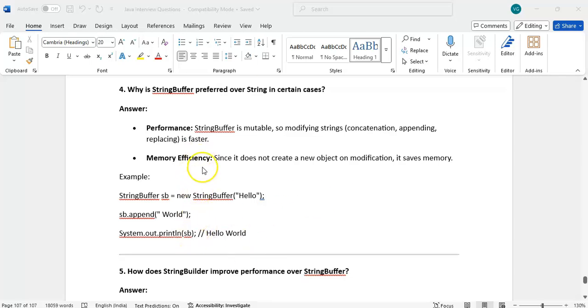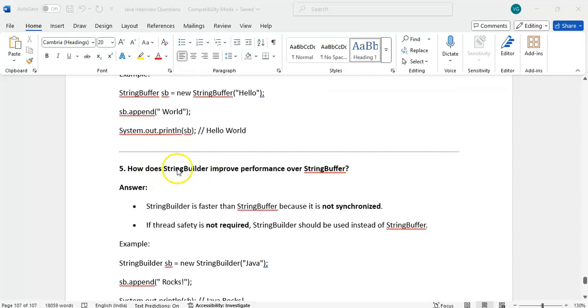That is mutable behavior. How does StringBuilder improve performance over StringBuffer? StringBuilder is faster than StringBuffer because StringBuffer is synchronized. Synchronized means what? If two threads are trying to access the StringBuffer at a time, it will allow them one by one only, because StringBuffer is synchronized.